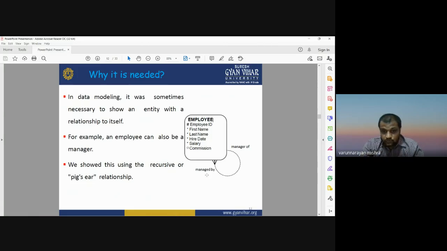So you need to see the relationship between the same employee and their different roles and attributes. This information is sometimes necessary. That's why we need to go for the self join operation or hierarchical data processing.